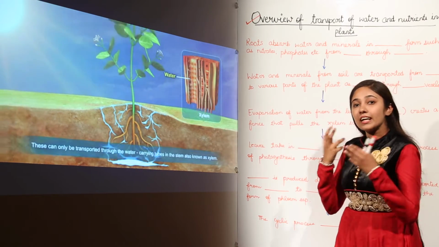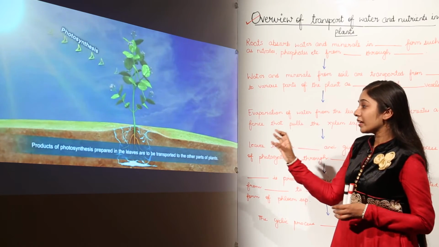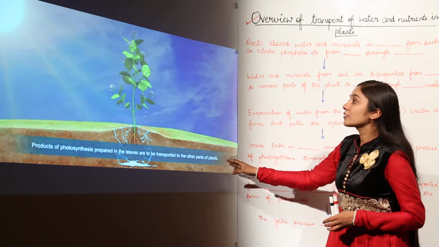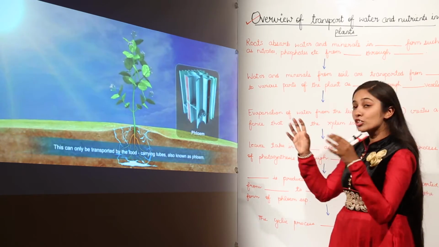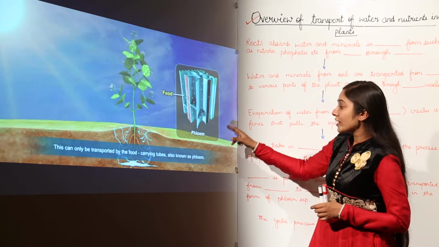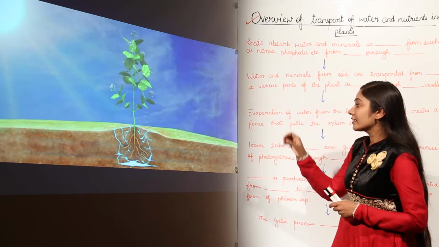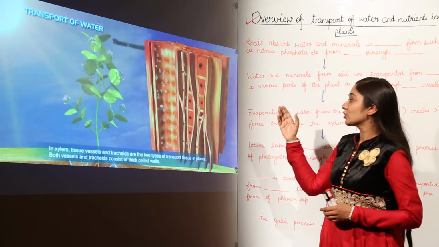Water and mineral conducting tissues of the plant are known as xylem, and the products of photosynthesis prepared in leaves are transported to other parts of the plant with a special conducting tissue which transports food throughout the plant parts, and that tissue is phloem. These are special carrying tubes which transport food. Let us discuss transport of water through xylem tissue.